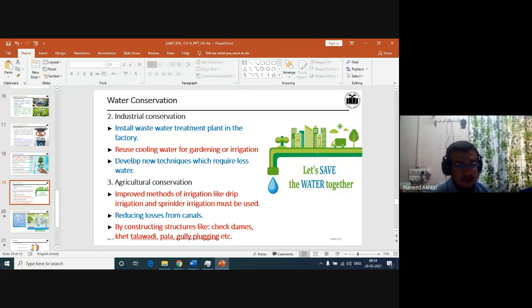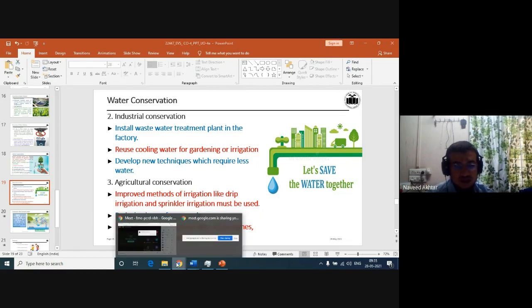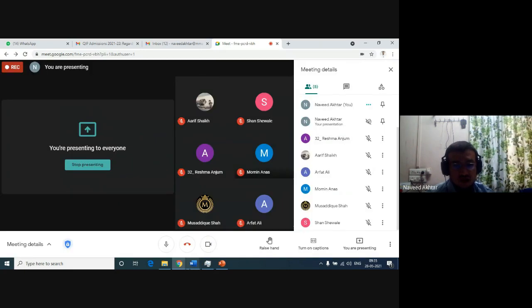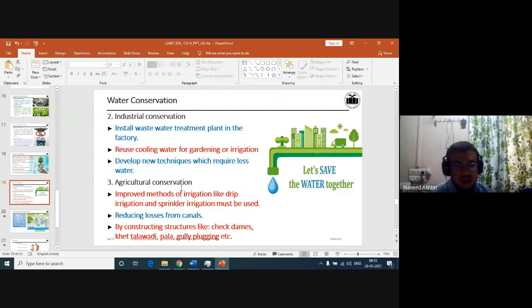Then agriculture conservation: improved methods of irrigation like the drip irrigation method, because we need the water at the root zone only. We don't need to reach the water to the upper part of the trees. Trees take the water from the roots only, and that's why drip irrigation is very useful for that purpose. Then reducing the losses from the canals. We are transferring the water through canals or aqueducts or viaducts, and the transfer of the water takes place.